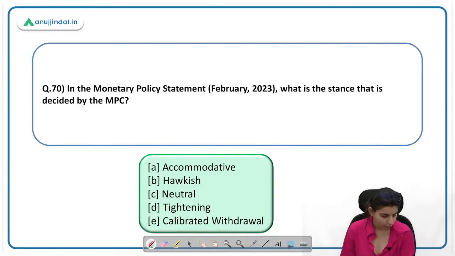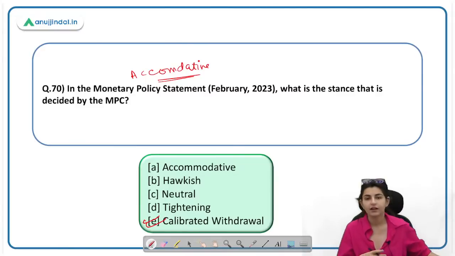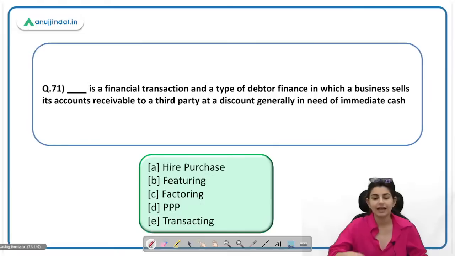SDF 6.25%, absolutely right. अरे वाह, बहुत बढ़िया। In the monetary policy statement February, what is the stance that is decided by MPC? Calibrated withdrawal was the stance. होता क्या है, जब accommodative stance RBI बहुत टाइम तक करती है तो उसके बाद it has to opt for calibrated withdrawal. जो उन्होंने liquidity pump करी होती है, especially after COVID, they pumped a lot of liquidity in the economy. Now they are going to suck back the liquidity, इसलिए calibrated withdrawal, धीरे धीरे withdraw कर रहे हैं।